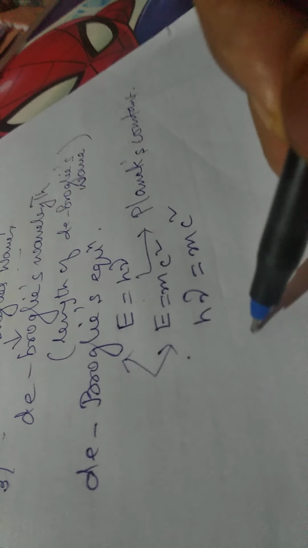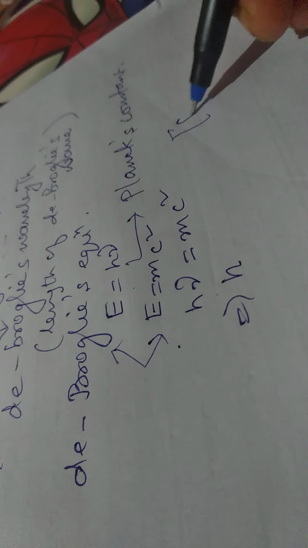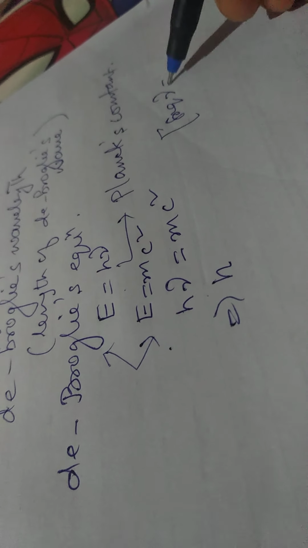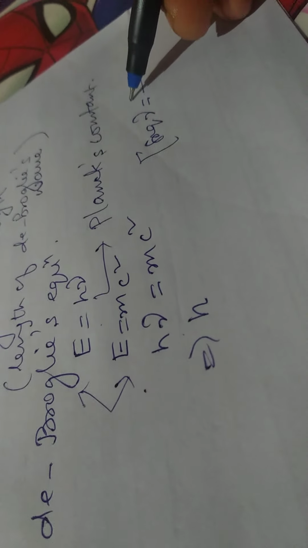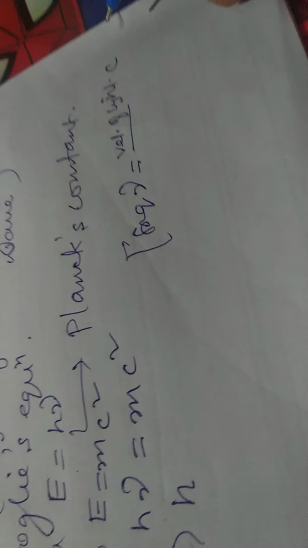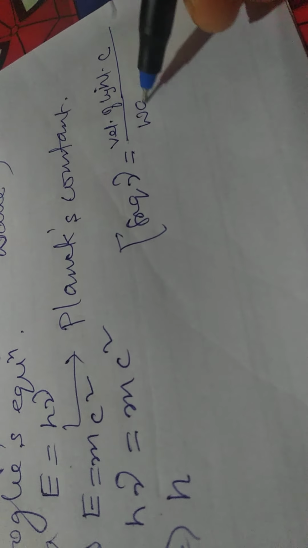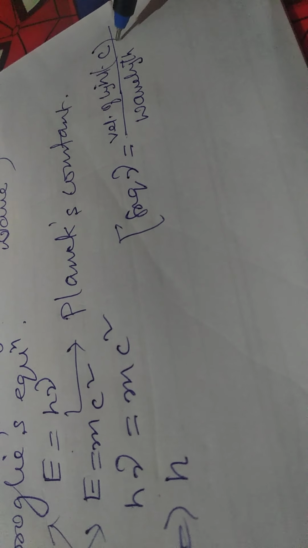Now nu is the frequency, which is equal to the velocity of light c divided by wavelength lambda.